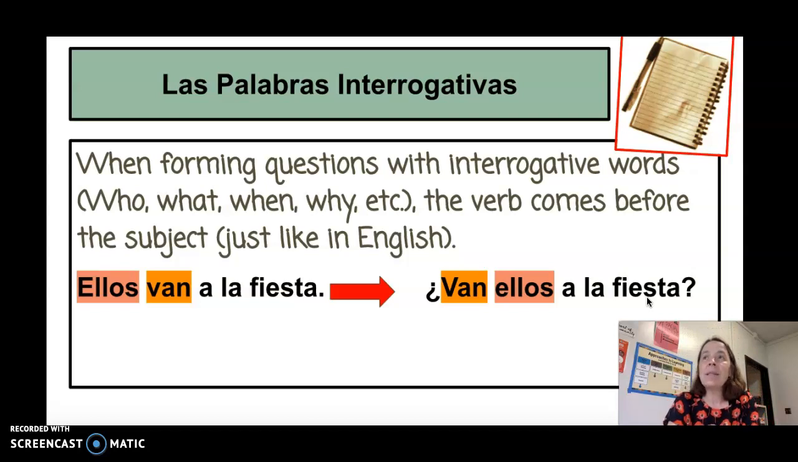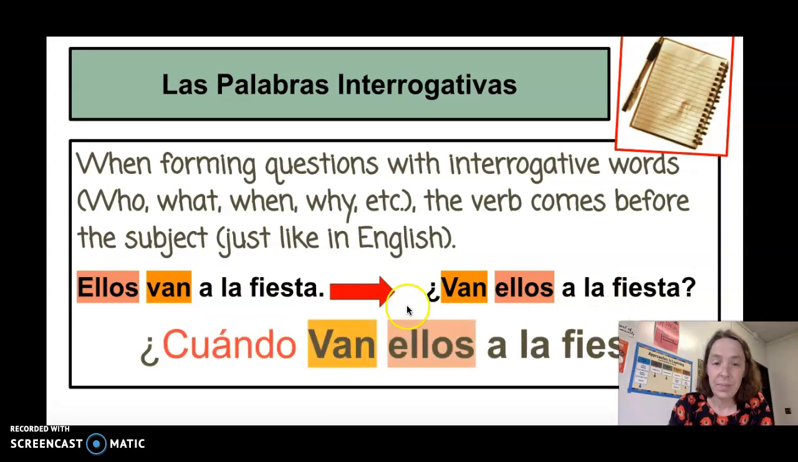Now, let's say we want to ask, when are they going to the party? ¿Cuándo van ellos a la fiesta? So knowing how to turn a statement into a question and then adding the interrogative word in front is how we form interrogative questions.